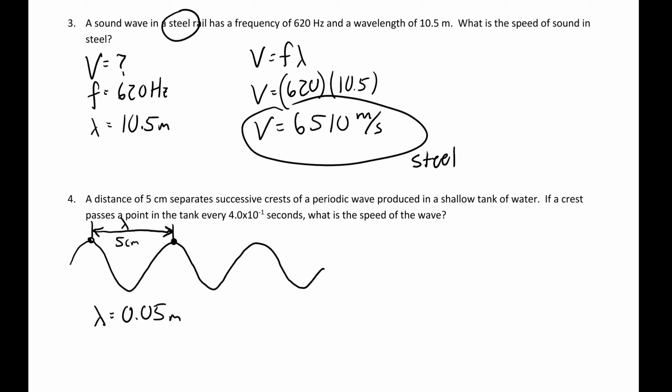Then the second sentence is telling you a crest passes a point in the tank every 4 times 10 to the negative 1 second. It's just 0.4 seconds. Why don't they just write 0.4 seconds? Oh, because I wrote this. What is the speed of the wave? If a crest passes the point, that means one cycle happens in 0.4 seconds. So what's the hidden information they're telling you there? That's the period. That's the time for one cycle: 0.4 seconds, or 4 times 10 to the negative 1 seconds.